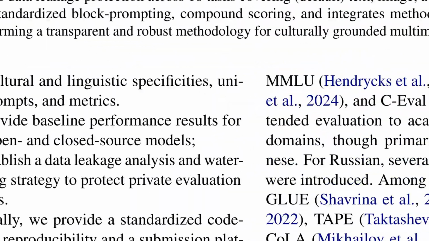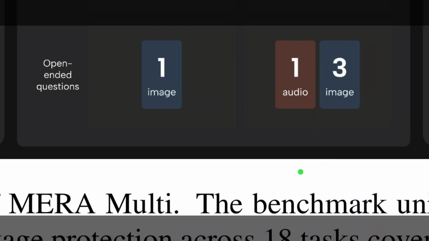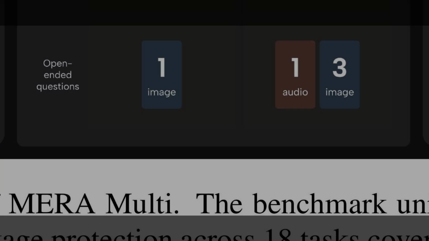Figure 1 gives the big picture of how MERA Multi turns Russian multimodal evaluation into a complete, guarded pipeline. The left panels highlight content protection, where watermarks and a restricted license help prevent benchmark leakage. The central block summarizes the 18 tasks across image, audio, and video, so both omni models and specialist models can be tested consistently. On the right, the taxonomy of perception, reasoning, and knowledge connects to a component-based prompting scheme, which uses reusable prompt templates to probe specific skills in a controlled way.